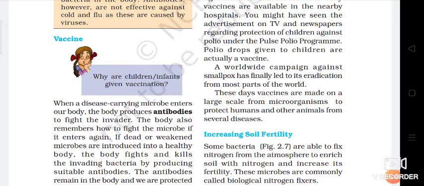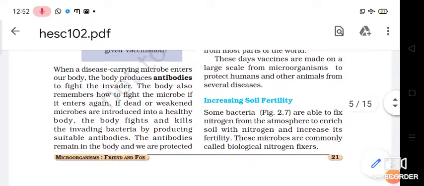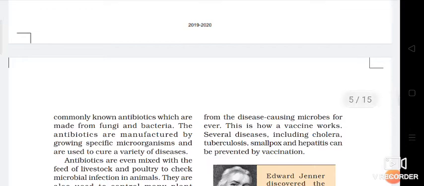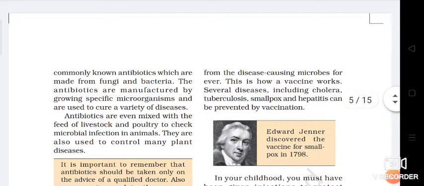If dead or weakened microbes are introduced into a healthy body, the body fights and kills the invading bacteria by producing suitable antibodies. The antibodies remain in the body and the person is protected from the disease causing microbes. This is how a vaccine works.